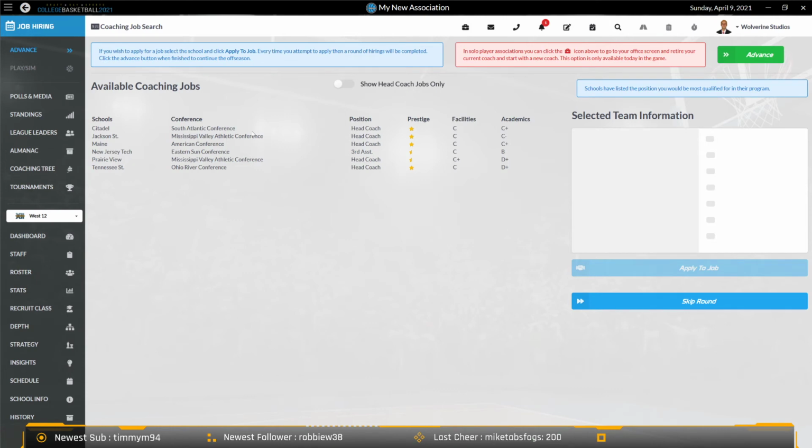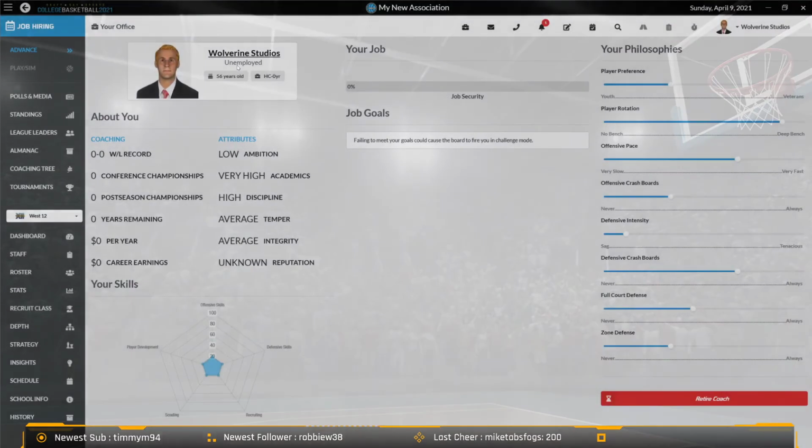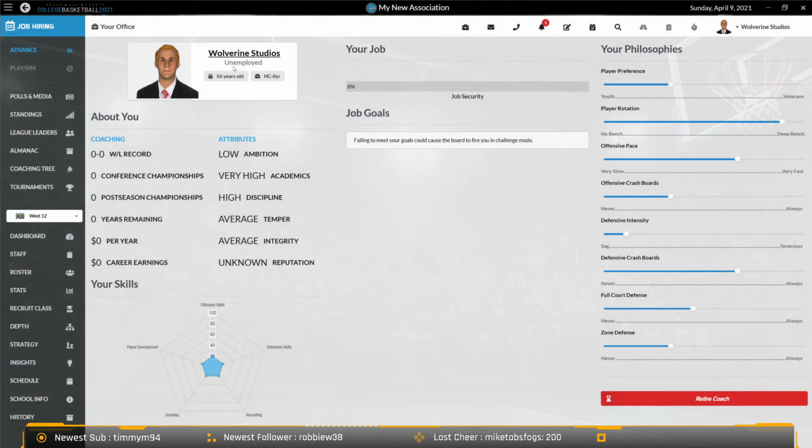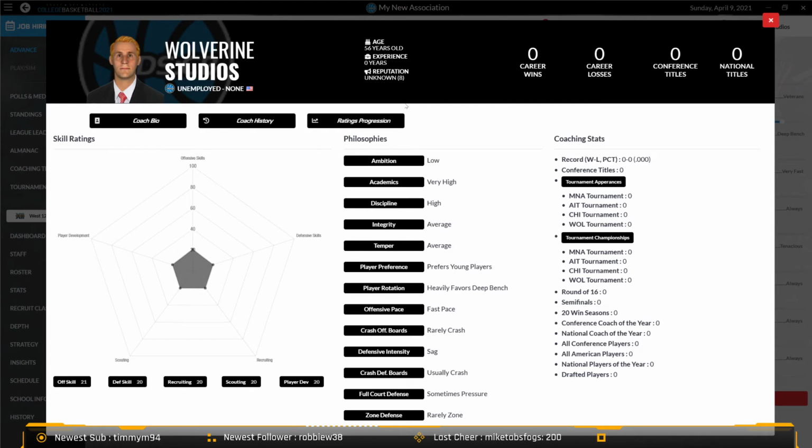So based on your ratings, whatever amount of jobs will come up, and then you'll just proceed as normal. This will give you the opportunity, for everybody who wants it, to play with one coach for as long as you want, and then you can retire him and create a new one, and then you'll be able to move on with that coach in your career.